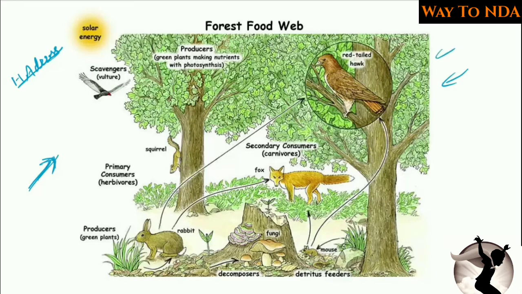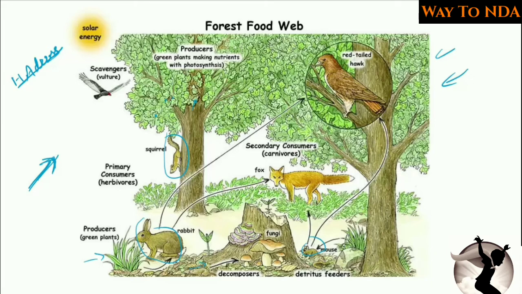on trees and small insects. For example, birds are dependent on the mouse. Here you will find mouse. Then the squirrels are also dependent on the trees and the small fruits. Then the rabbits living in the forest are dependent on the bushes to eat; they need the green grass. Then there are the small decomposers which decompose the organic matter. For example, dead animals are there, and these decomposers are dependent wholly on the dead organic matter.